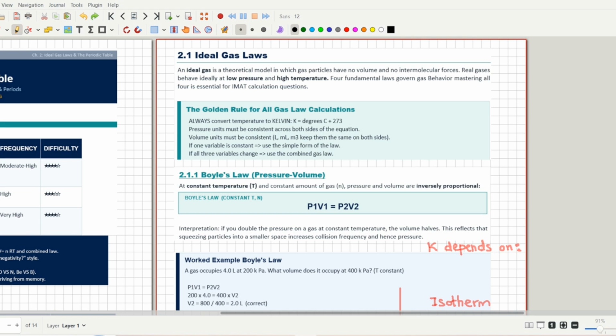The first thing that you have to do when solving ideal gas questions is convert degrees Celsius into Kelvin. This is the first and most important step that you have to take. First of all, convert degrees Celsius into Kelvin. If you are not converting, then the answer is always going to be wrong.